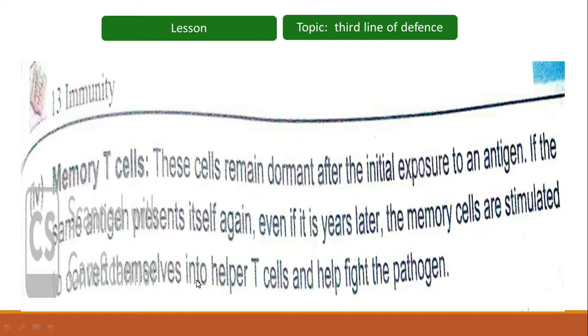So when that antigen enters the body again, the memory T cells, having the memory, will stimulate themselves to become helper T cells and fight the microbe or that pathogen. So students, today we have talked about the third line of defense. The third line of defense is internal, very specific, and the most powerful response of the body. It is of two types: humoral immune response, which is due to B cells, and cell-mediated immune response, which is due to T cells.